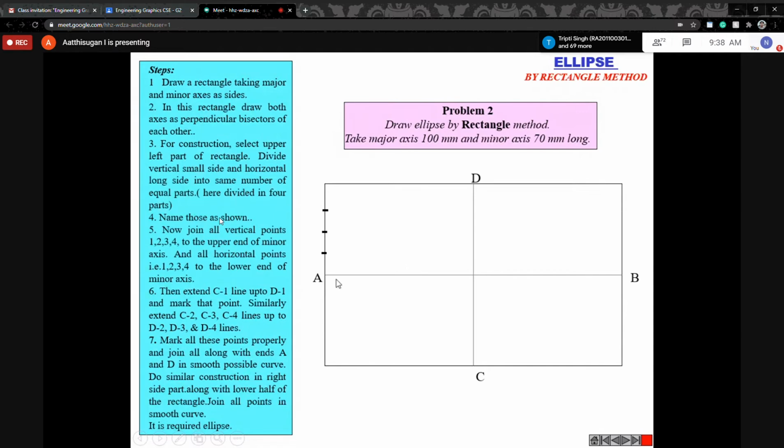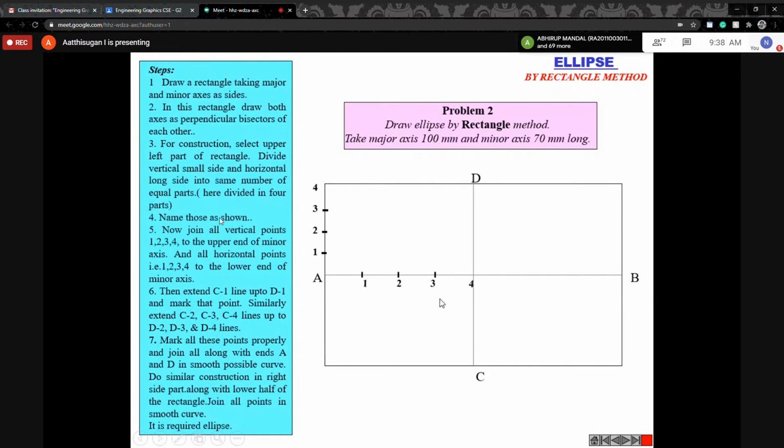Similarly, I'm going to divide this line. This may be 75 because the total is 150, so from A to the center point is 75. I'm dividing that into the same 4. Whatever we divide here, 4, should be divided here also, 4. Or if here 3, this also must be 3. But here I divide into 1, 2, 3, 4 equal parts. Same case, so first use naming. Here also 4 equal parts: first, second, third, and fourth.